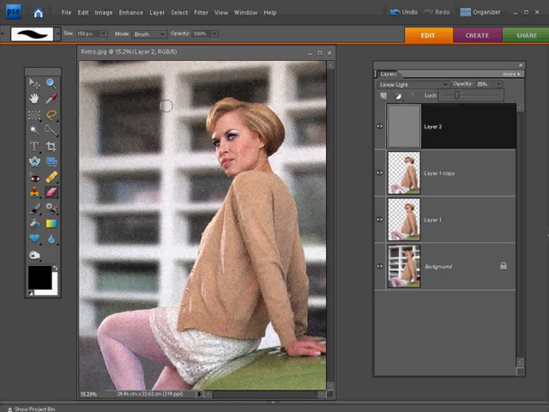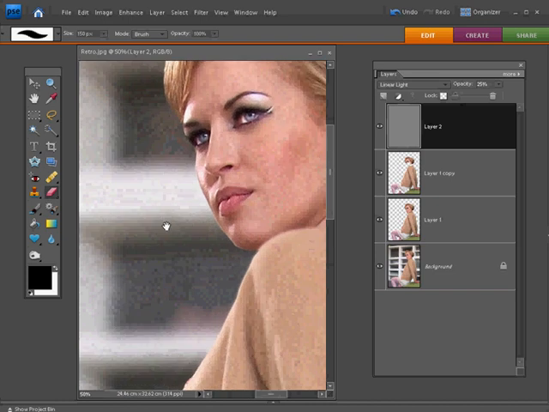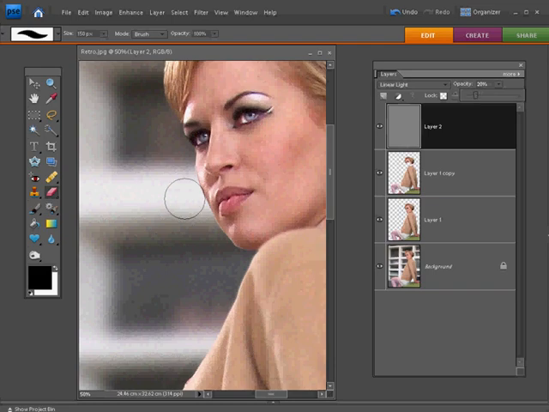And as I say, that just gives us a light dusting of noise which ties those smooth areas and the sharp areas together. If I just click it on and off, you should be able to see the difference. We're not really adding a whole lot of noise to the model. We're certainly not breaking that up. Could just drop it maybe down to about 20%. But we're just creating a consistency between those fuzzy areas and those that are sharp.